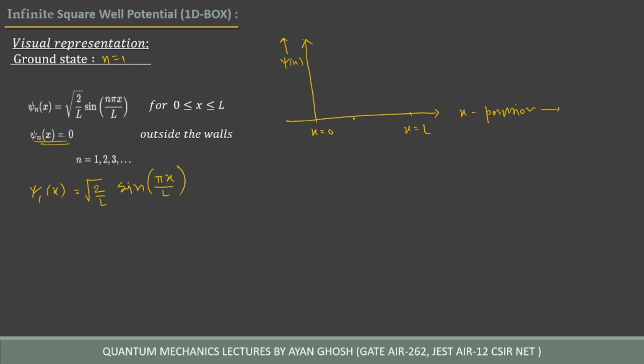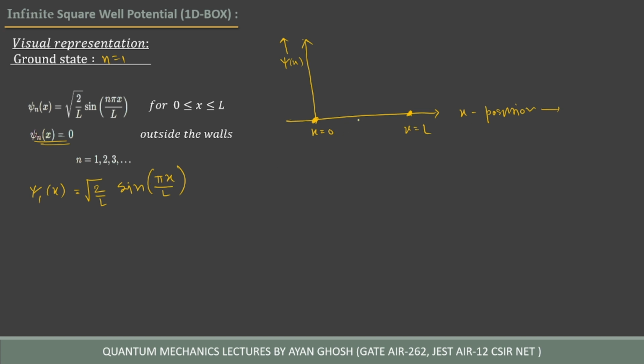If we put x equal to 0 in this equation, sine 0 is 0. That means the wave function is 0 here. If we put x equal to L, that means sine π is also 0. So the wave function becomes 0 at x equal to 0 and also at x equal to L.